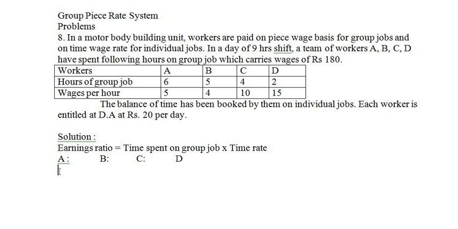Time spent on group job by A is 6 hours into wage per hour rupees 5. The same thing for B: time spent by him is 5 hours into rupees 4.